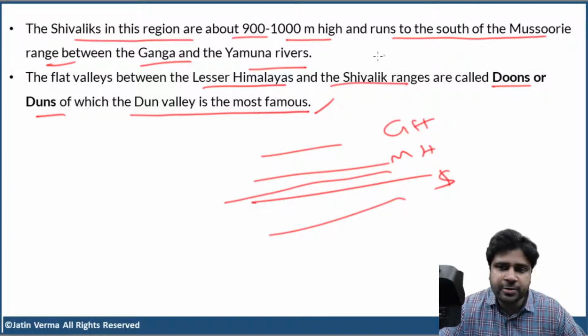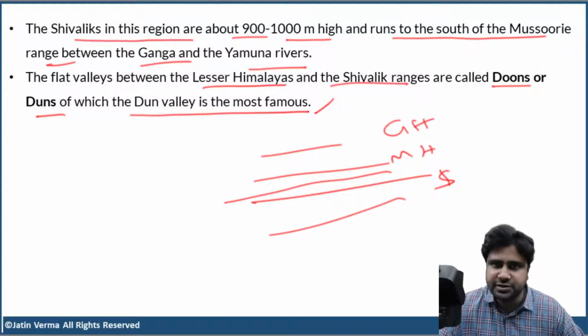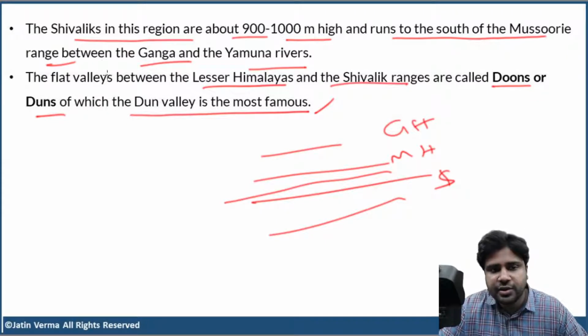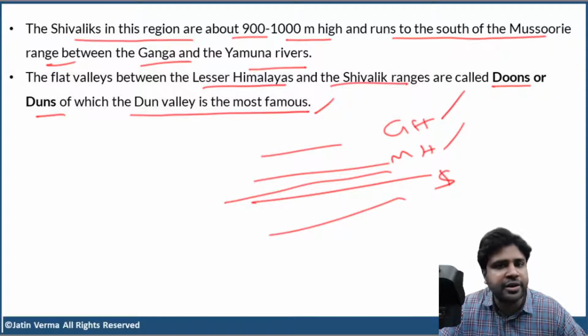So, already we have discussed the formation of dunes. Okay? So, there are flat valleys between Middle Himalayas and the Shivalik ranges. Those flat valleys are called dunes. So, how did these flat valleys form in the first place? So Shivaliks formed at the end after the formation of Greater Himalayas and Middle Himalayas. So by the time Shivaliks formed, already many rivers and streams were flowing from the Greater Himalayas and the Middle Himalayas.